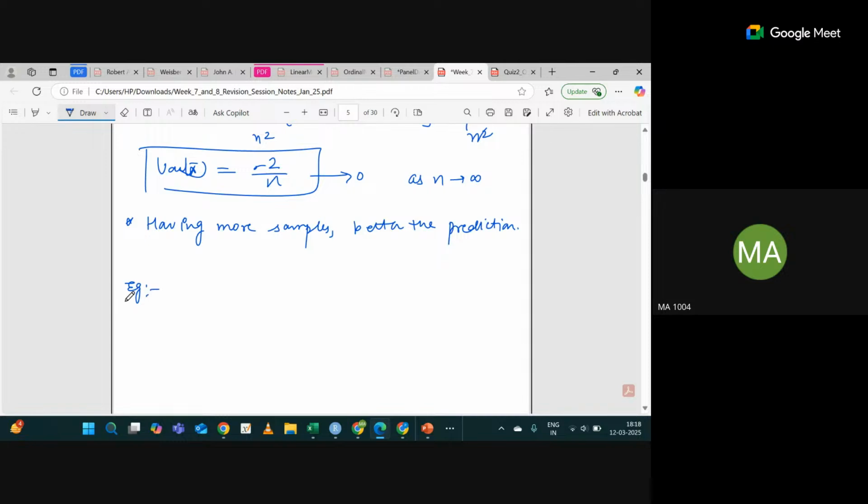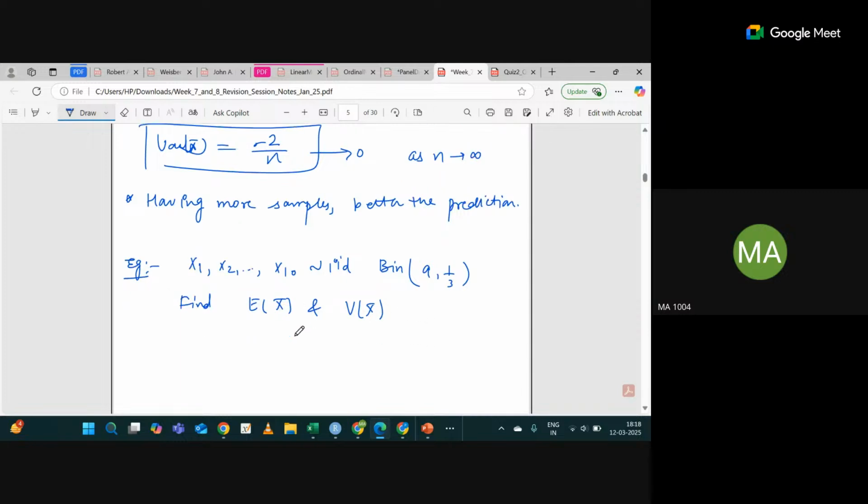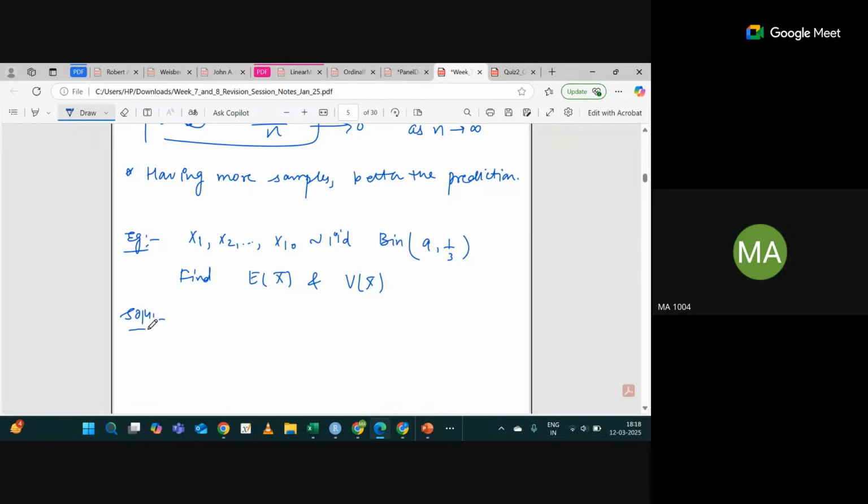Okay, great. For example, let's say I have x1, x2, so on till x10, which are IID binomial 9 comma 1 by 3. My question is, you have to find the expected value of x bar and variance of x bar. If you know the formula, you can do it within a minute. We know the expected value of x bar is mu, and mu is the distribution mean. So n p, which is 9 into 1 by 3, that is 3.